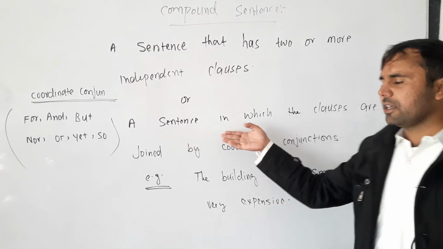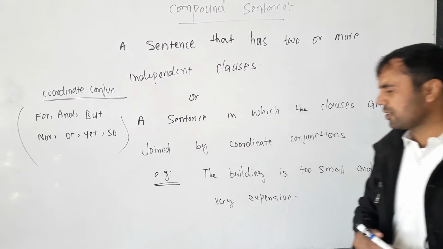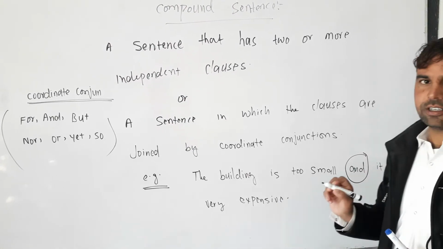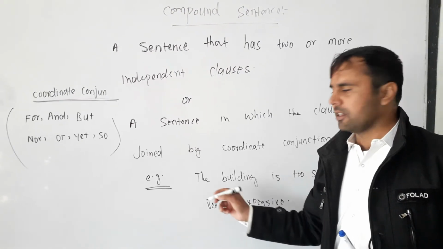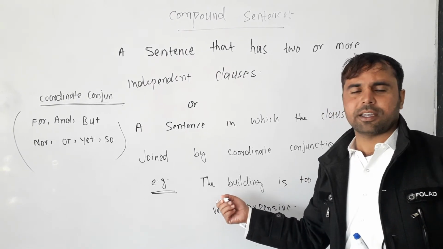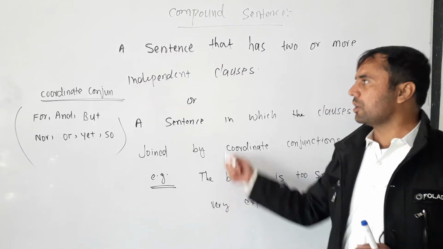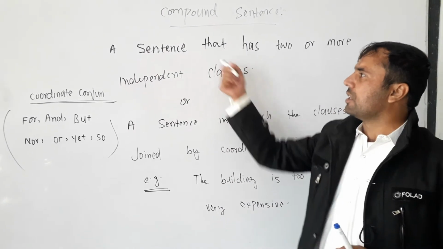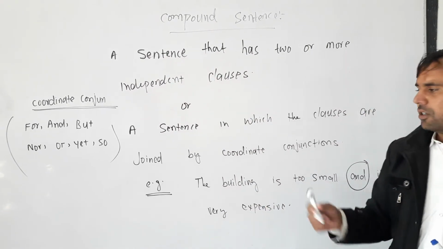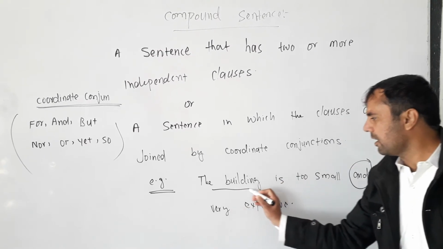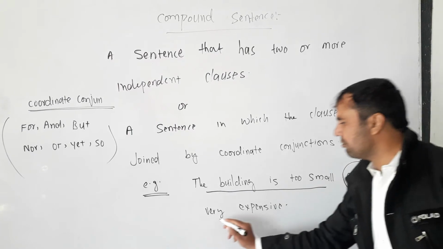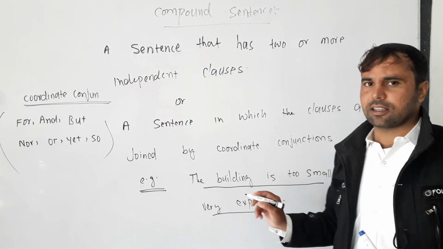Now if we apply this definition, we see that we have a coordinate conjunction "and" between the clauses. The clauses are joined to one another by the coordinate conjunctions, so it is a compound sentence. Or if we apply the first definition, we see that the building is too small, that is one clause. It is very expensive, that is another clause.